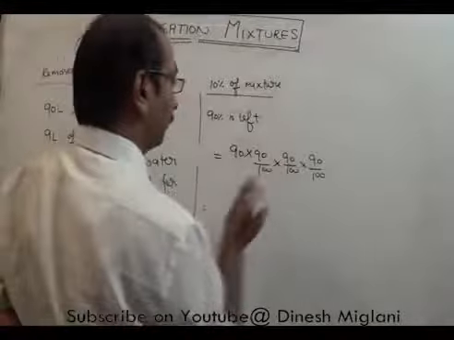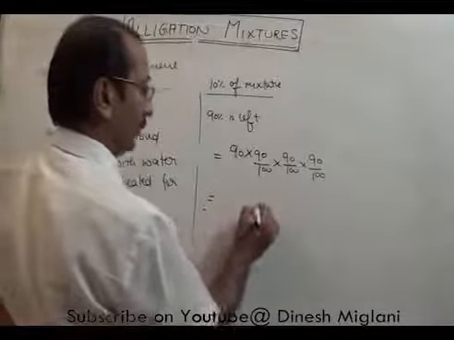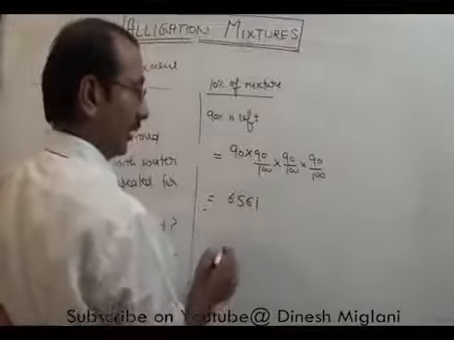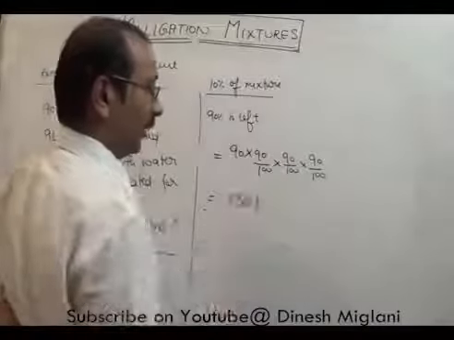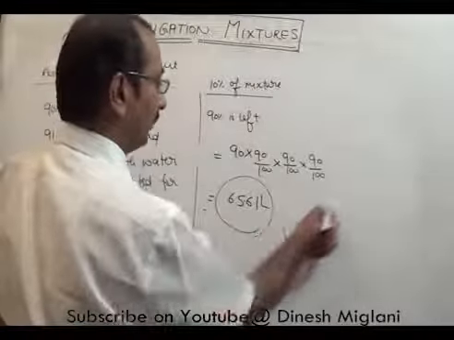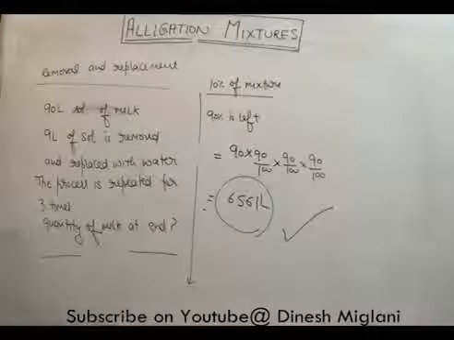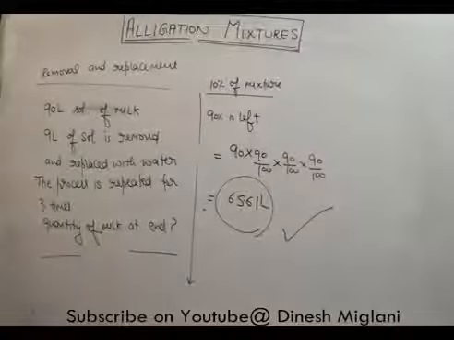That will give me 6561, right? And that will be taken as 65.61 liters. That is after 3 such processes. Finally, the milk that we are left with in this solution would be 65.61 liters.